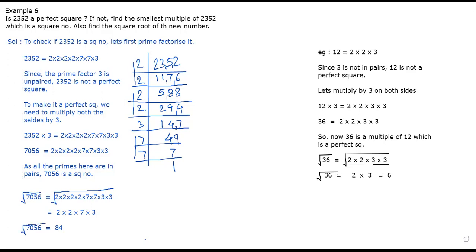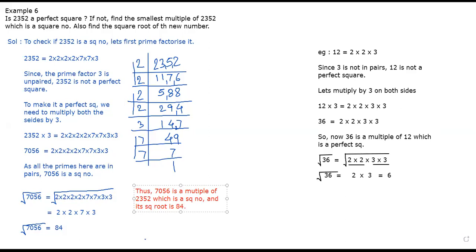Yes or no? Yes, sir. So I will write the final answer statement. Thus, always children, this answer statement is very important. Thus, 7056 is a multiple, because by multiplying you have got a multiple of 2352, which is a square number, and its square root is 84.